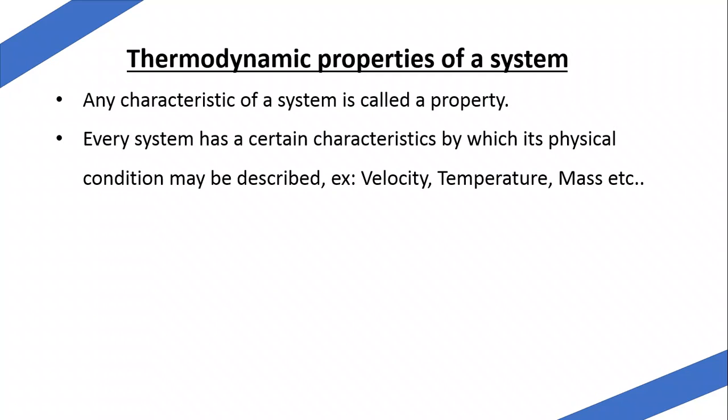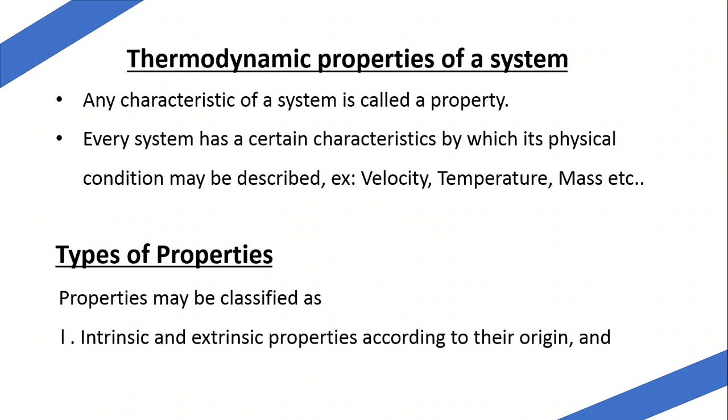The salient features of thermodynamic properties are: a property is a measurable characteristic describing the state of a system. It has a definite value when the system is in a particular state. It also distinguishes one system from another. The different types of properties are as follows. The first is intrinsic and extrinsic properties according to their origin, and the second type is intensive and extensive properties. So first we will discuss intrinsic and extrinsic properties.